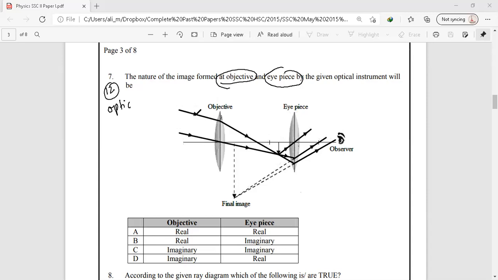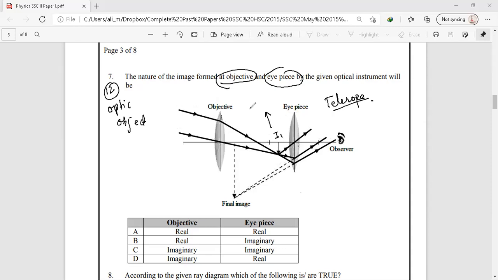So, as we can see, we have this optical instrument, which is our telescope. This is our astronomical telescope that is used to see distant objects. The object is placed very far from this objective lens, and the image of that object is formed here. This is I1, the image formed by the objective lens.